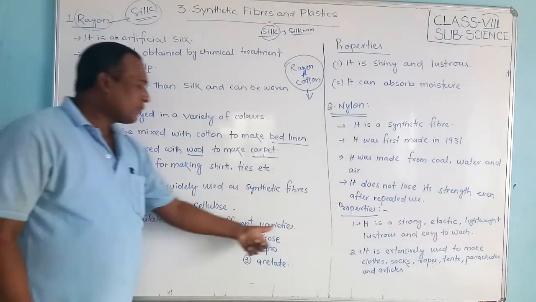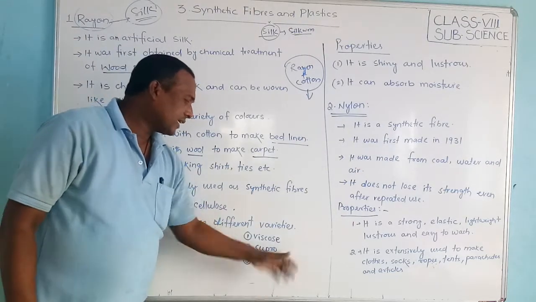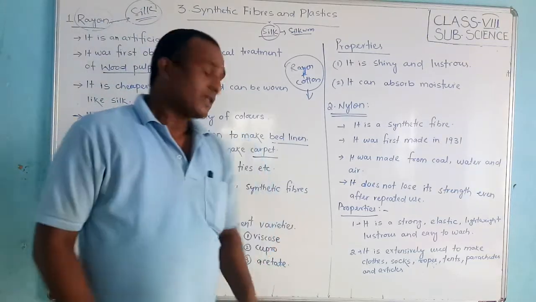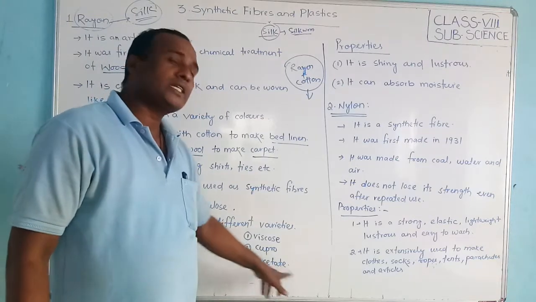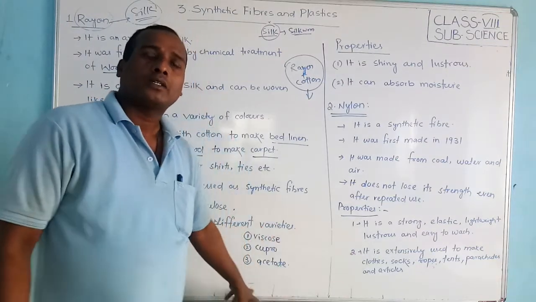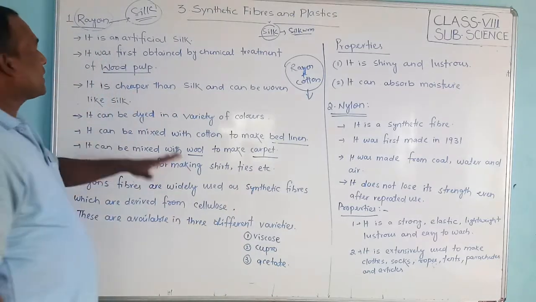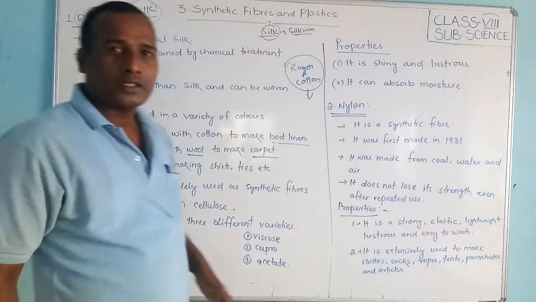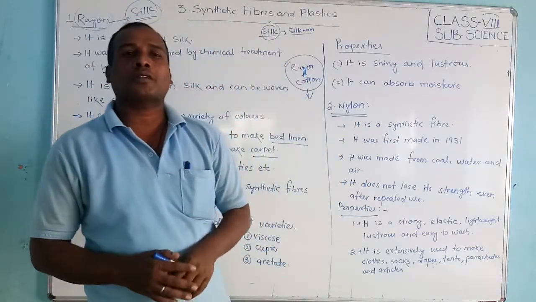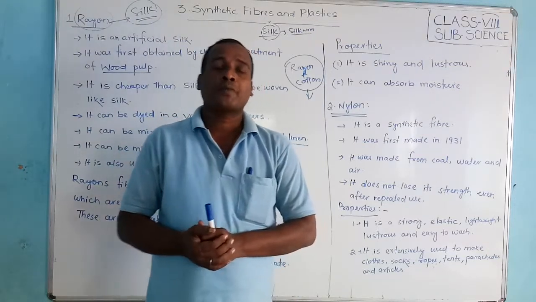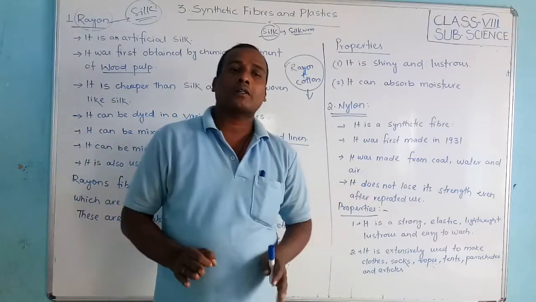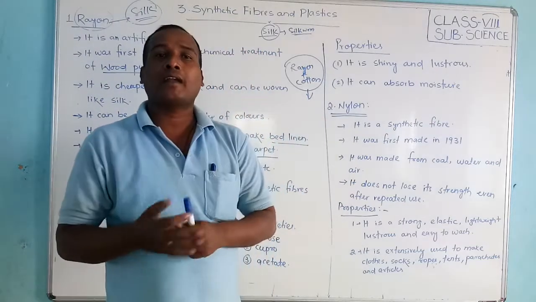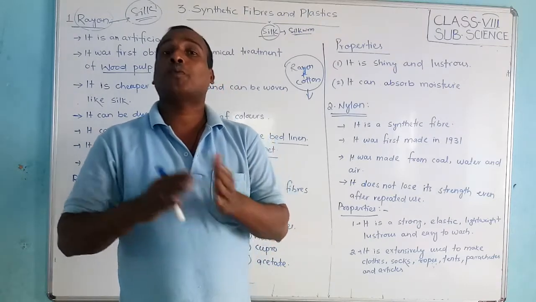These are available in three different variants: viscose, cuprammonium and acetate. These are the forms of rayon. Whenever we make them with chemicals, this is the viscose one, and acetate is another rayon. We can say that chemically they are artificial silk. Did you understand, students? Once again, rayon is nothing but an artificial silk which is obtained by chemical treatment of wood pulp.